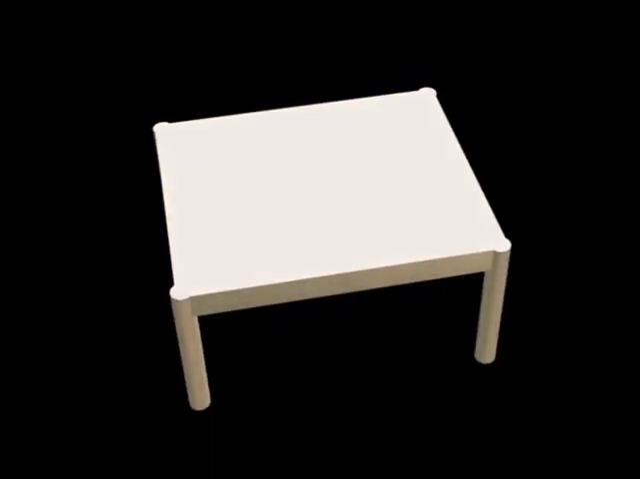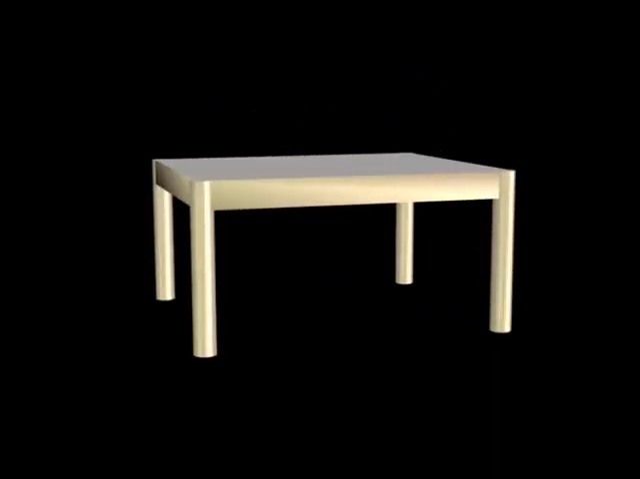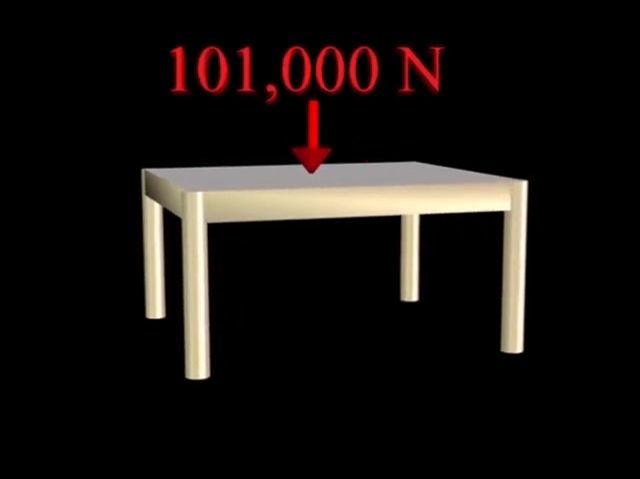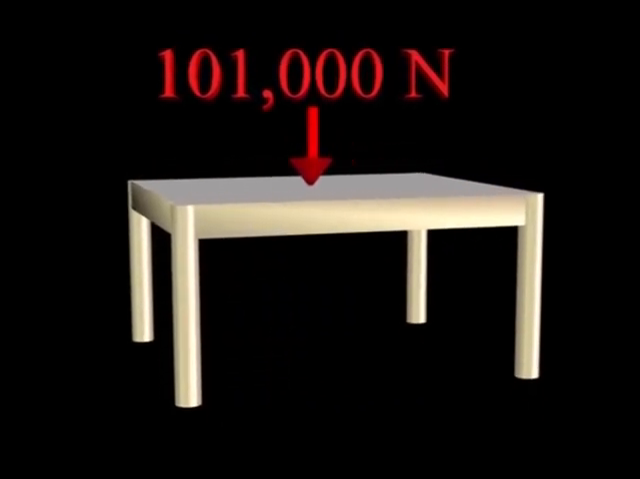If you have a small table 1 meter squared, the force on that area created by air pressure is approximately 101,000 newtons, equivalent to the weight of 10 cars sitting on that table. If air pressure can generate such huge forces, why don't we notice it? How come the table doesn't collapse?